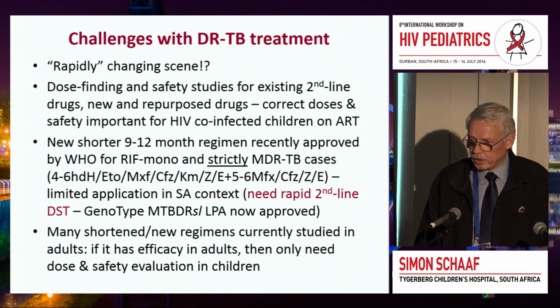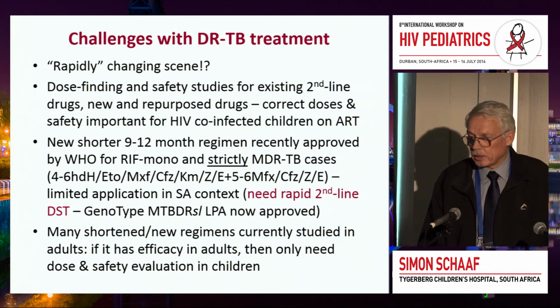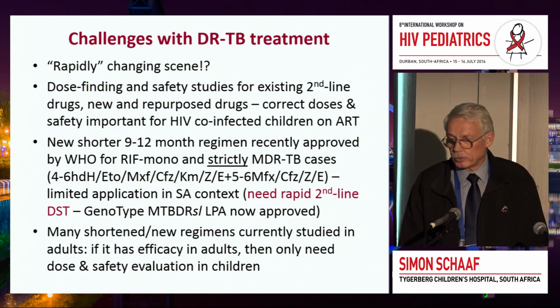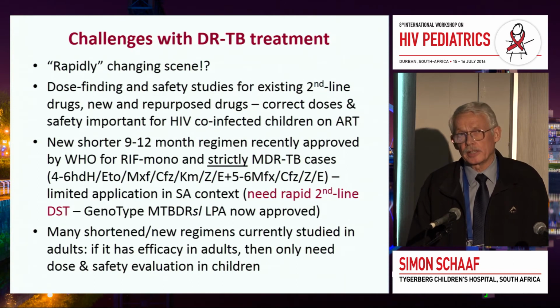And so in our context, it has limited application because we know that many of our MDR cases, 60%, are resistant to PZA and 40 to 50% are resistant to ethambutol. So we do need to get more rapid drug susceptibility test results to actually know not only about the first-line drugs but also the second-line drugs to be able to use this regimen also in children. And there are many treatment-shortening regimens currently being tested in adults.